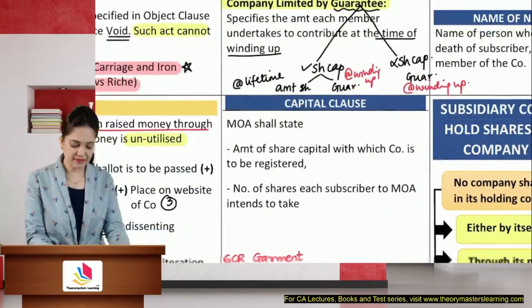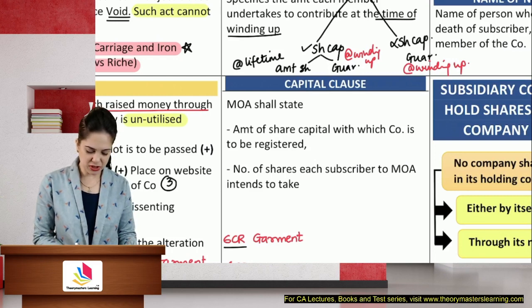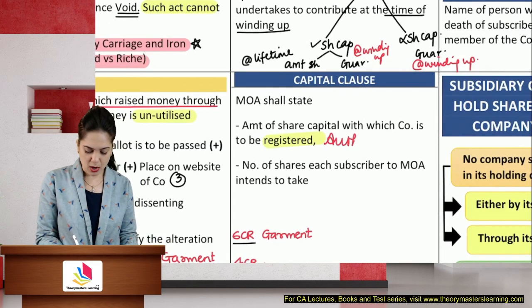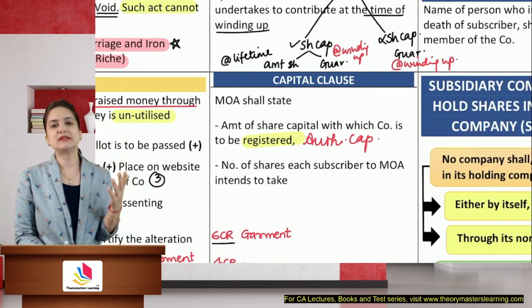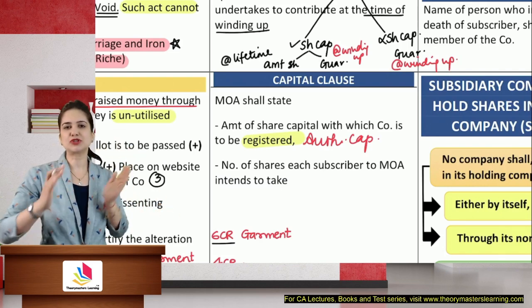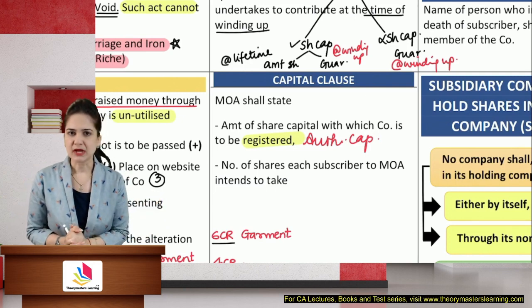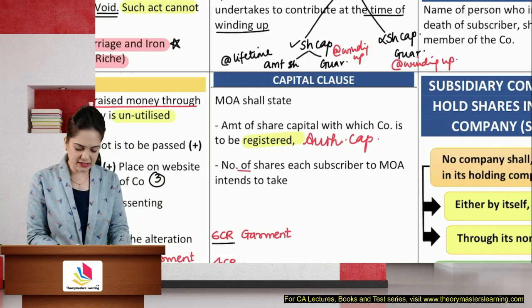Okay. Then we have the capital clause. The memorandum will state the amount of share capital with which the company is registered. It means that they will mention only the authorized capital. Details of the amount which is paid up or any other details will not be mentioned. So only details like, I have authorized capital of rupees 5 lakhs divided into 50,000 shares of 10 each. That's it. That's the only information given in the capital clause in the memorandum. Any breakup, further details can be mentioned in the articles.